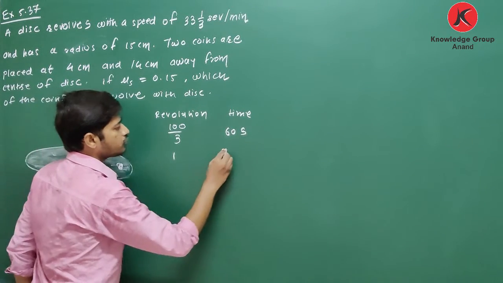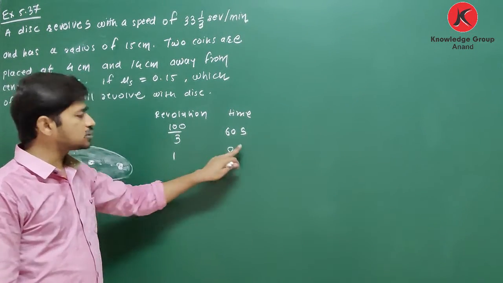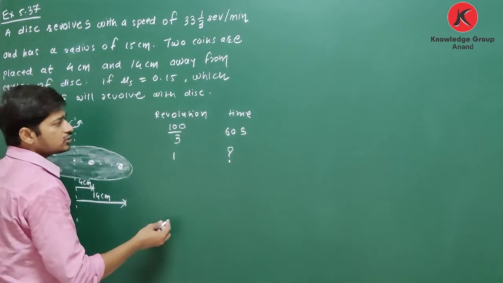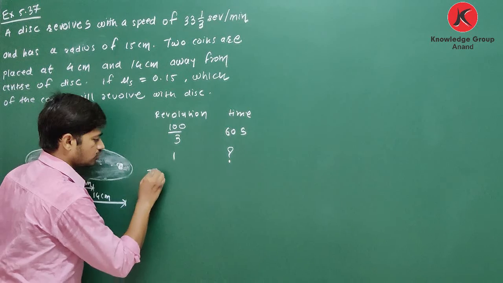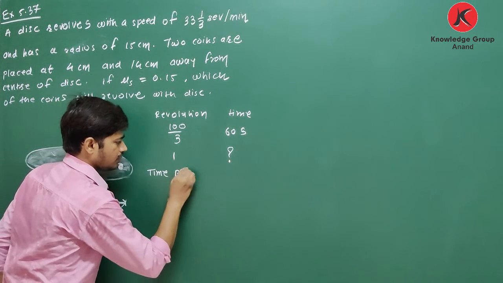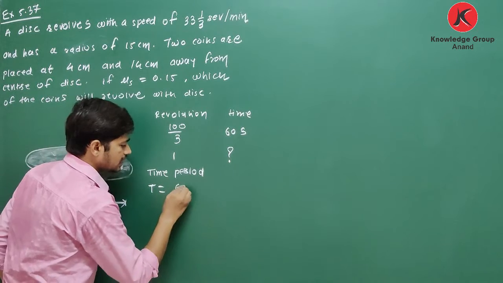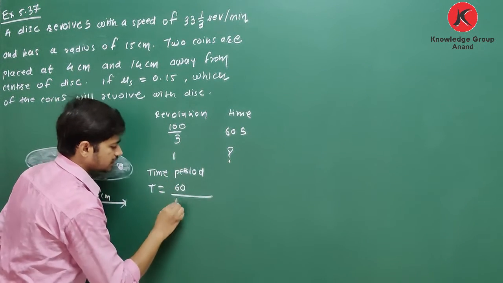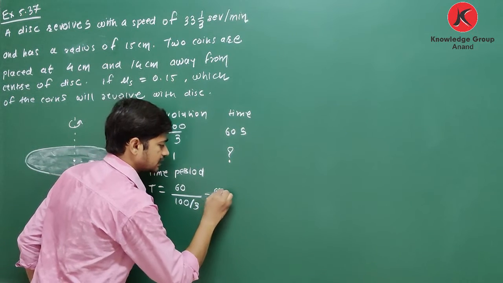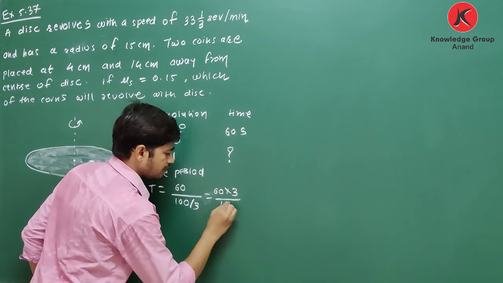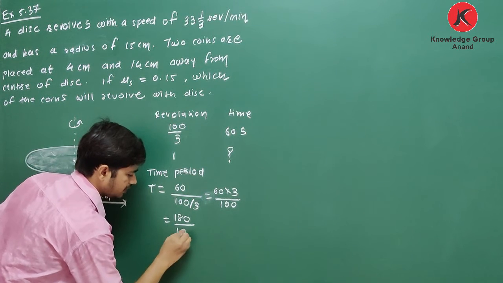So to perform one revolution, what is the time? We know that the time to complete one revolution is called time period, that is capital T. Time period T is equal to 60 divided by 100/3. So it is 60 into 3 divided by 100, so here it is 180 divided by 100.